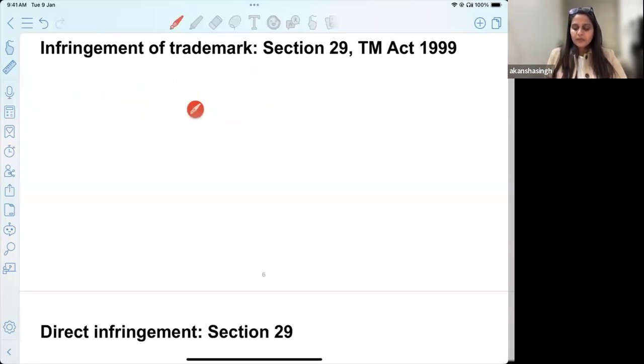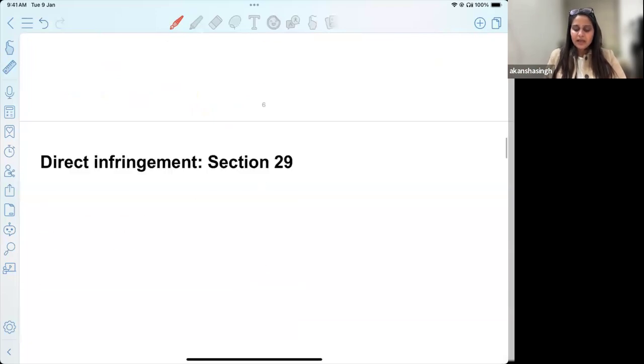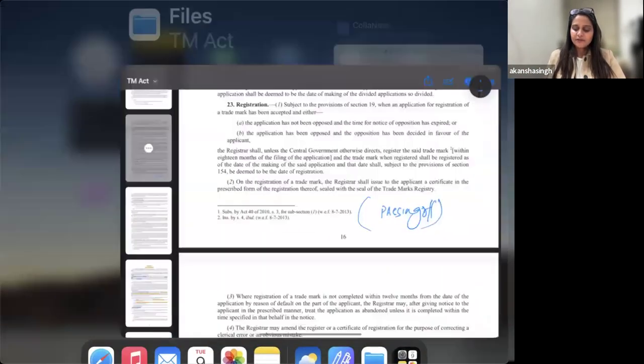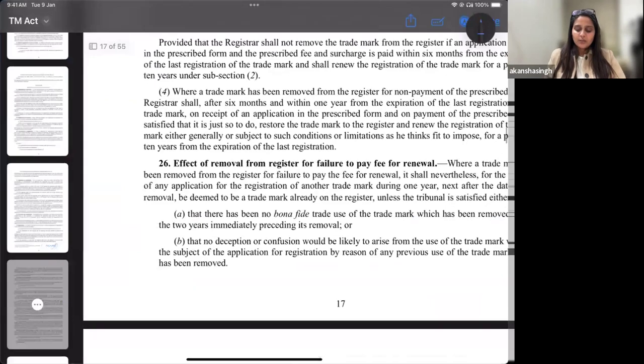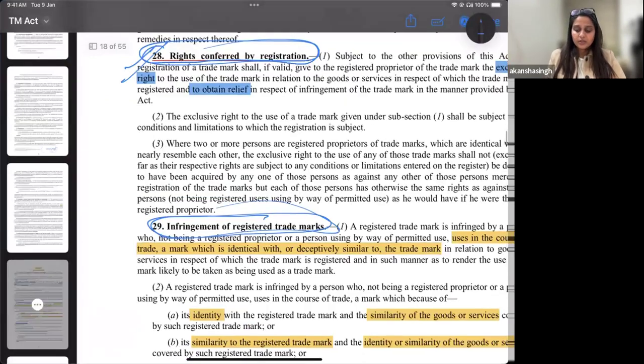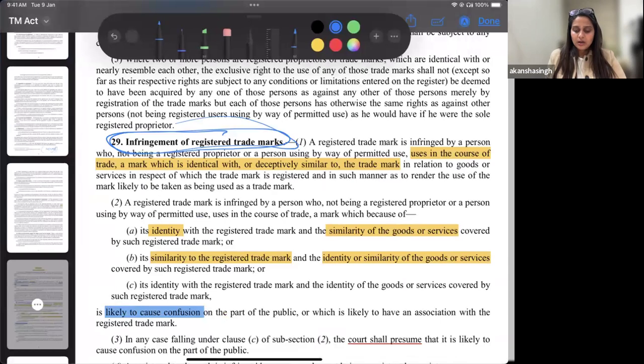Okay, so as I just said, Section 29 of the Trademark Act you must mention, because this covers the idea of direct infringement. There are two sets of infringement that you can mention with regards to a registered trademark, not an unregistered trademark, only a registered trademark. One is direct infringement, that I have highlighted here. Then we also have indirect infringement by way of contributory infringement, or by way of recognizing the principle of vicarious liability.